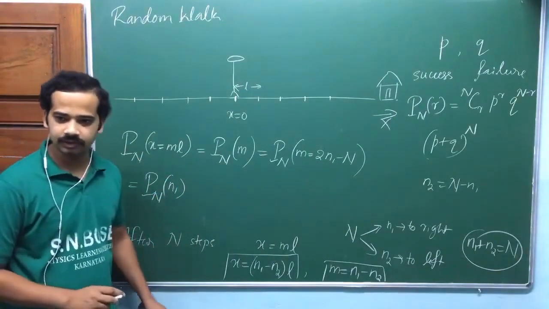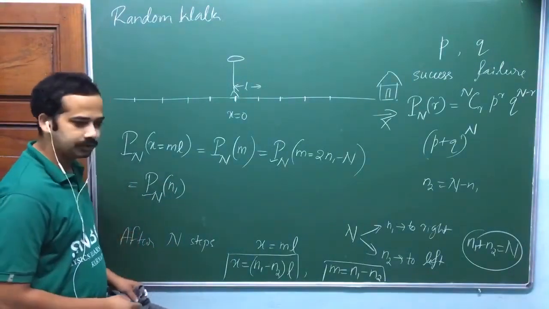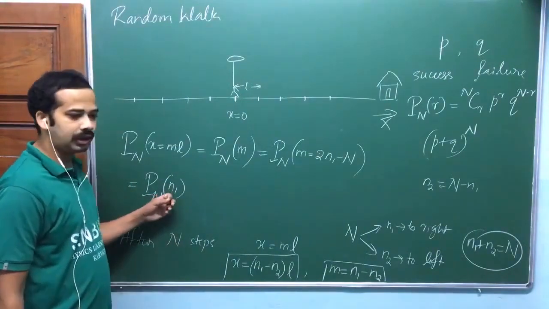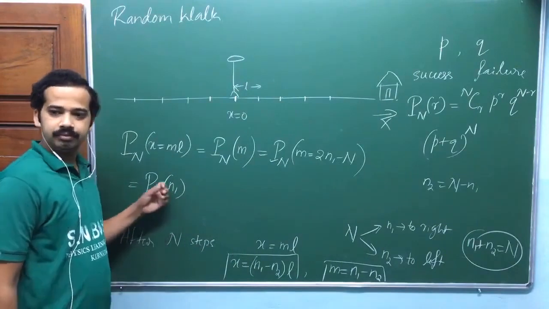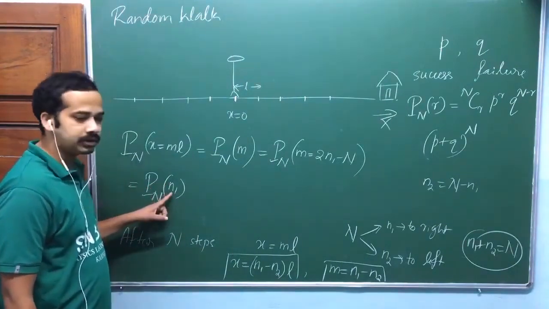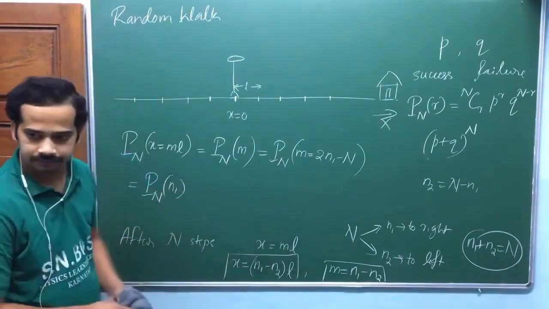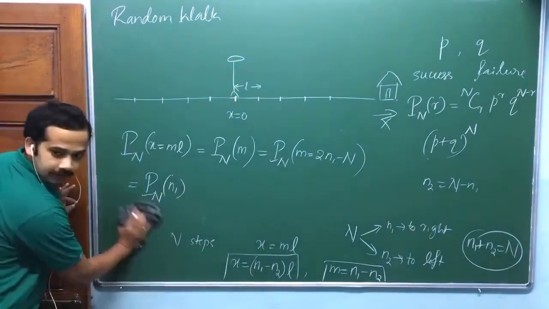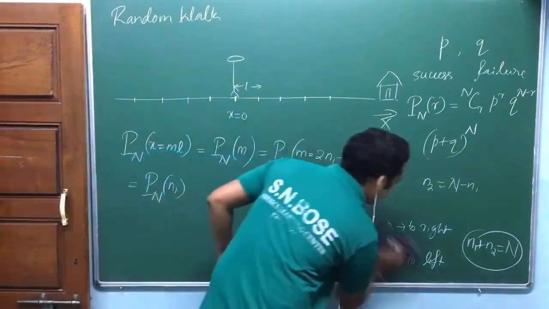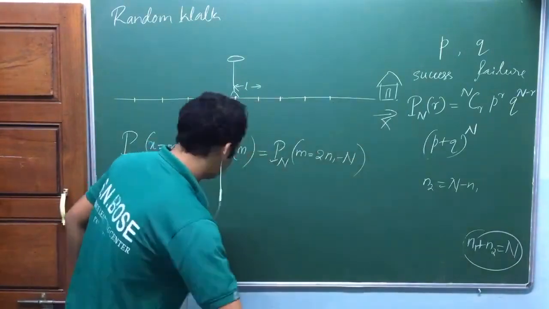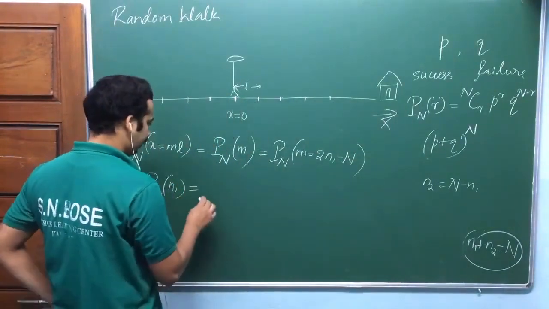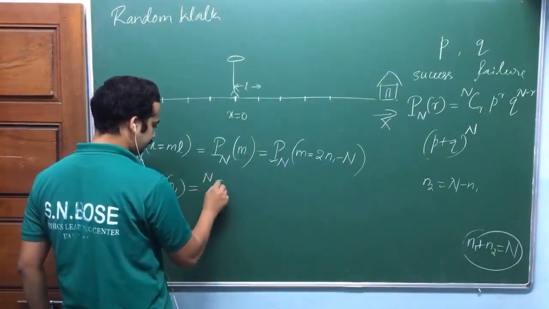Now it is our binomial distribution. Let me take a step to the right as success: probability after n trials, n1 successes, n2 failures. It's very simple.